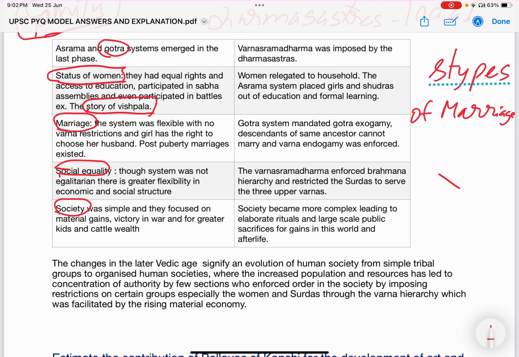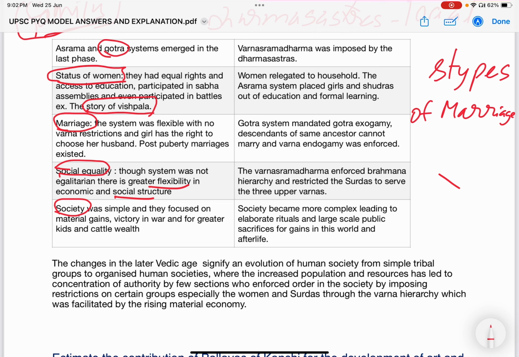In the Rigvedic period, the society was largely equal and flexible. Anybody could do any occupation. One who studies Vedas or is interested in knowledge is considered a Brahmin, whereas his son or family member who is interested in crafts is a Shudra. One who engages in battles is considered a Kshatriya. So there was absolute flexibility in the social and economic structure.